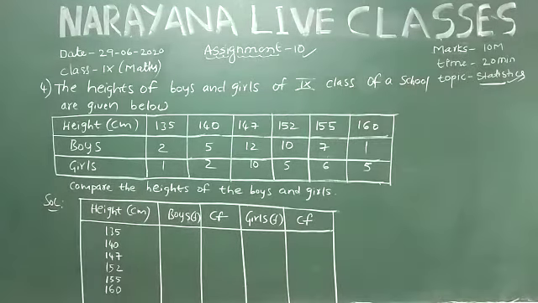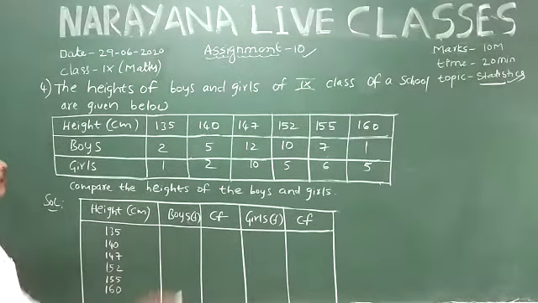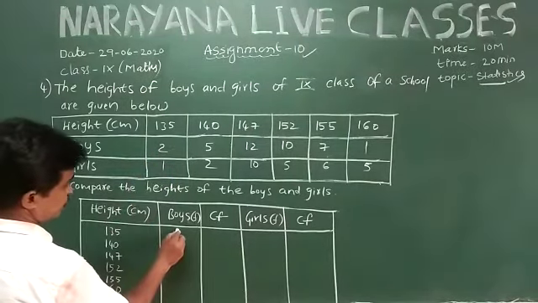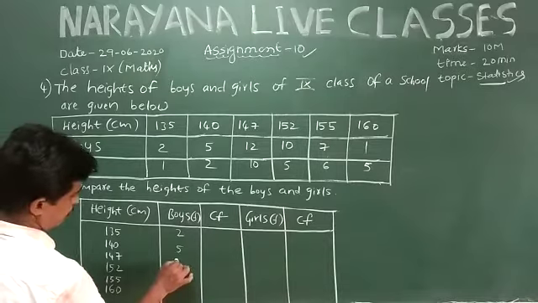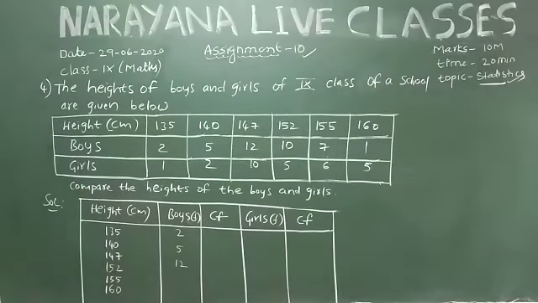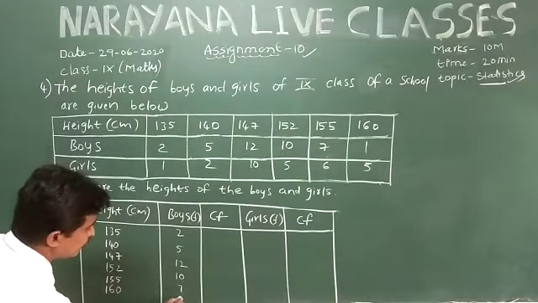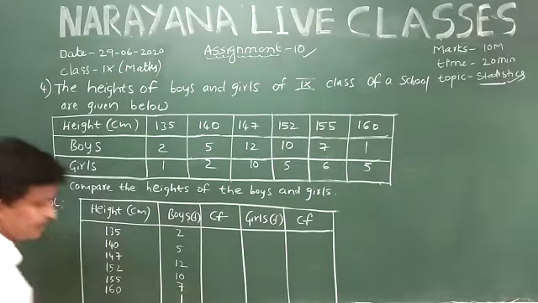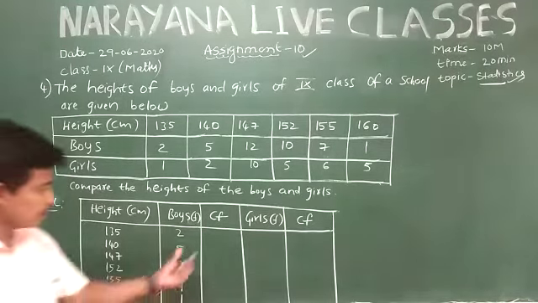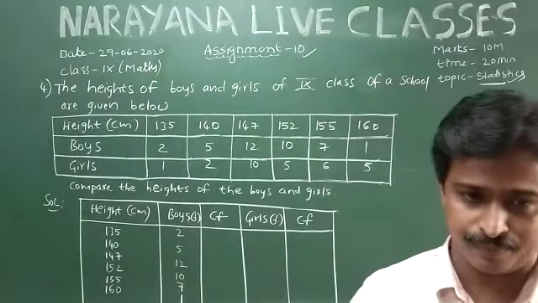First of all, coming to the solution, here the first column is heights, the second column is number of boys. The number of boys are: first one is 2, then 5, 12, third one 10, 7, and the final one is 1. First of all, to find the median we find the cumulative frequency.